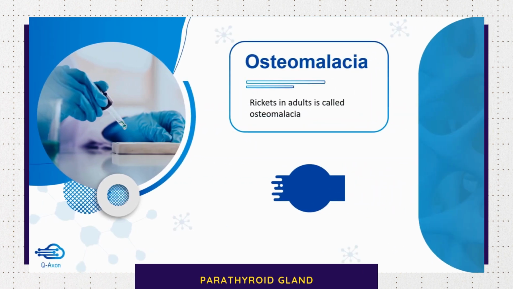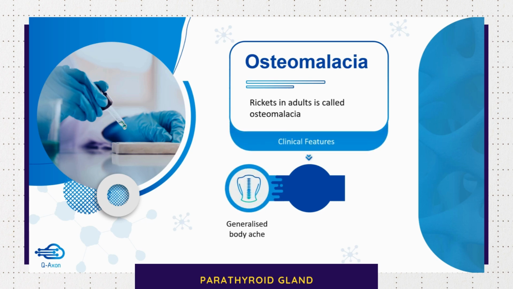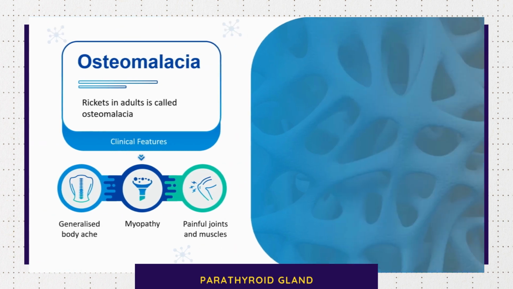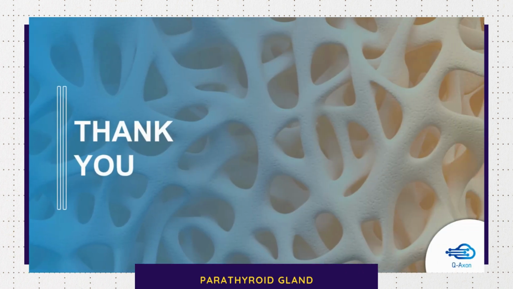Moving on to osteomalacia, rickets in adults is called osteomalacia. They can present with generalized body ache and muscular pain, resulting in having painful joints and muscles. So that's all about parathyroid gland and calcium metabolism.